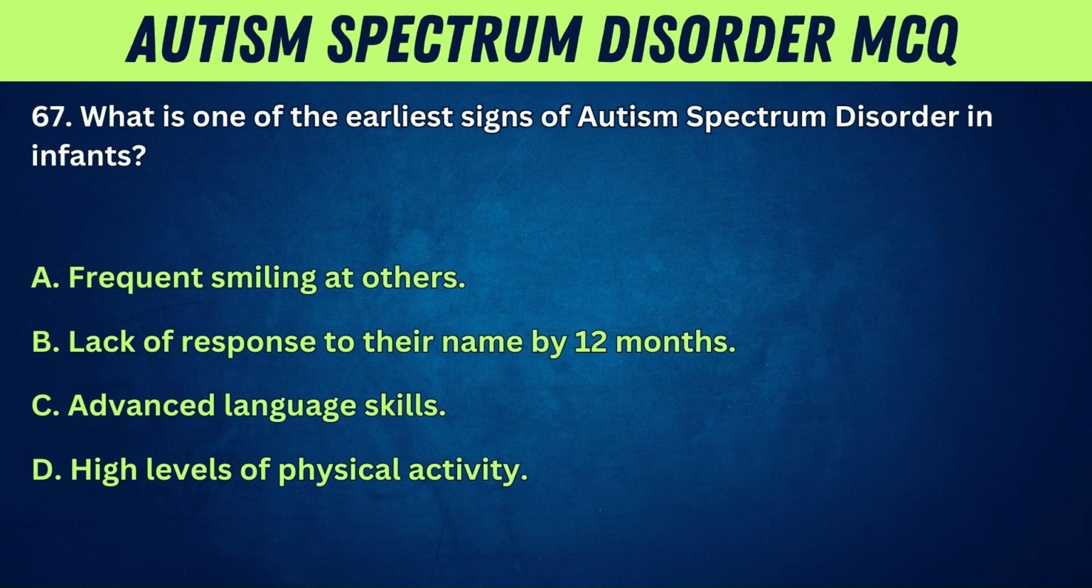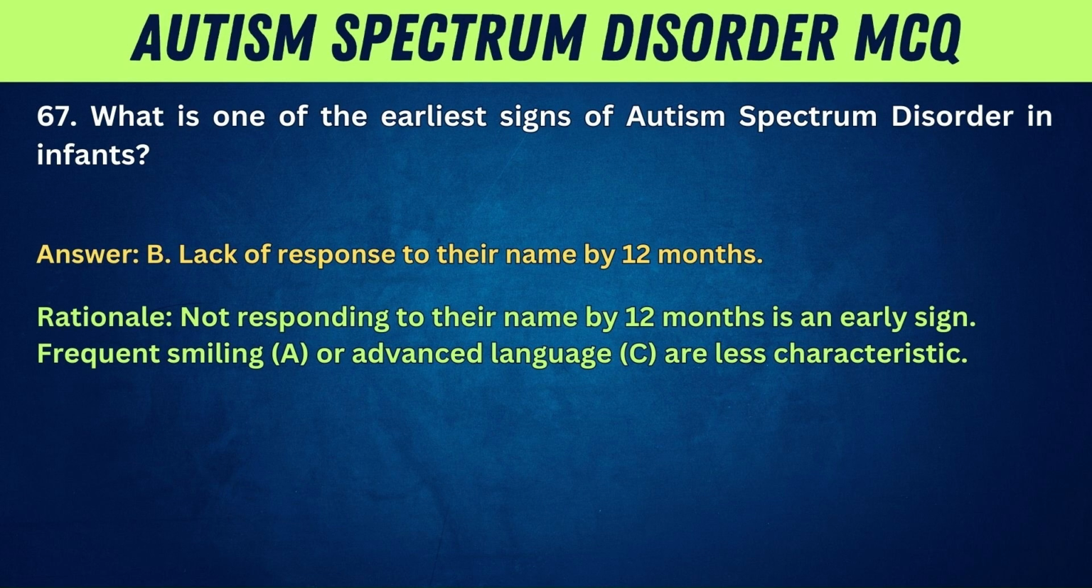67. What is one of the earliest signs of autism spectrum disorder in infants? A. Frequent smiling at others. B. Lack of response to their name by 12 months. C. Advanced language skills. D. High levels of physical activity. Answer: B. Lack of response to their name by 12 months. Rationale: Not responding to their name by 12 months is an early sign. Frequent smiling, A, or advanced language, C, are less characteristic.